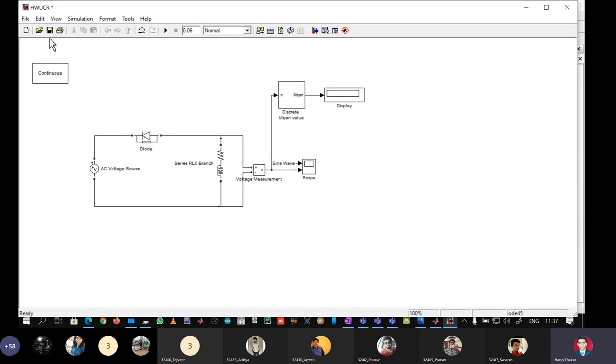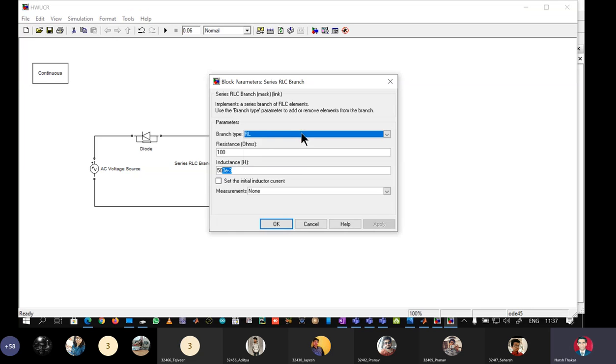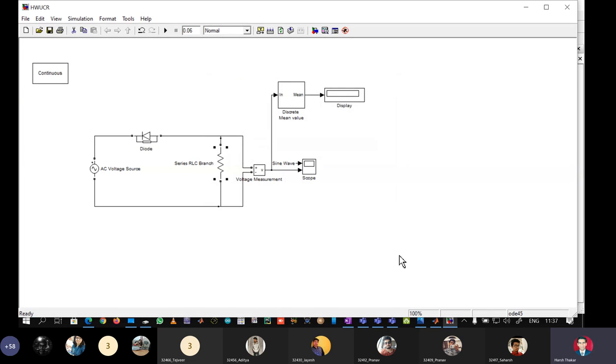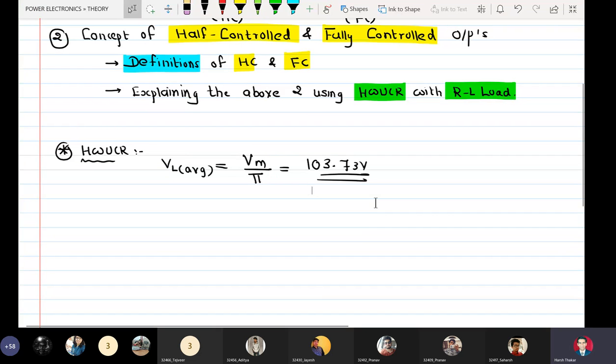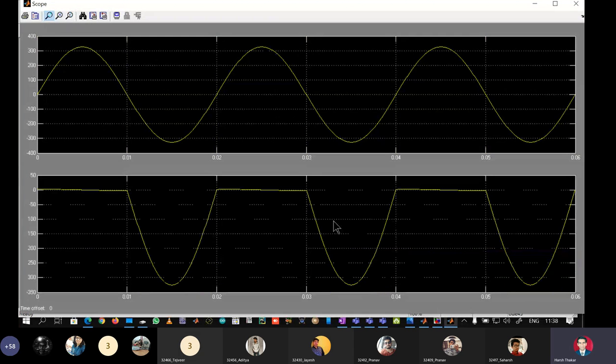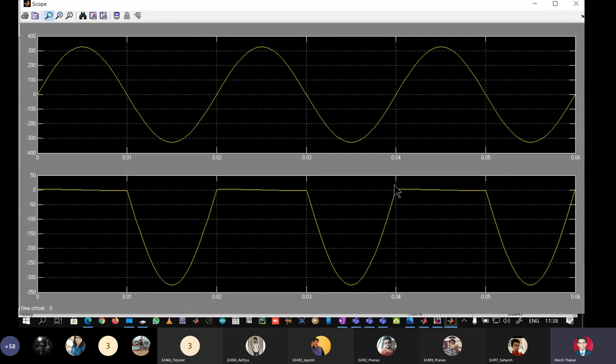So first, to demonstrate how it will pass only the negative half cycle, we will change the load from RL load to R, and we will observe the waveform. And students, now the diode is connected in such a way that it will remain reverse biased in the positive half cycle and forward biased in the negative half cycle. That means at the output I should get minus 103.7 volts when I simulate. Okay, simulate. We are seeing minus 103.4. Let us see the load voltage waveform, and we can see clearly that it is a half wave rectifier, but it is passing the negative half cycle.